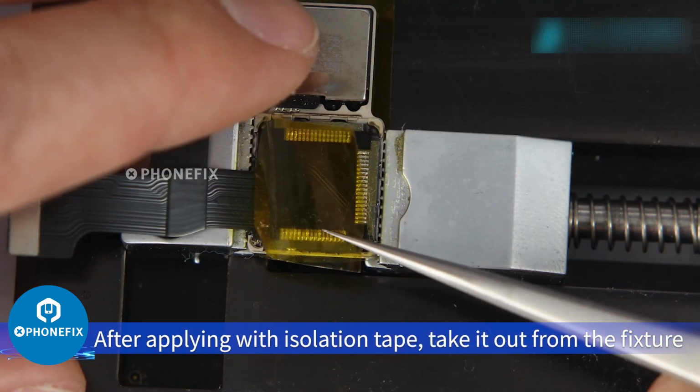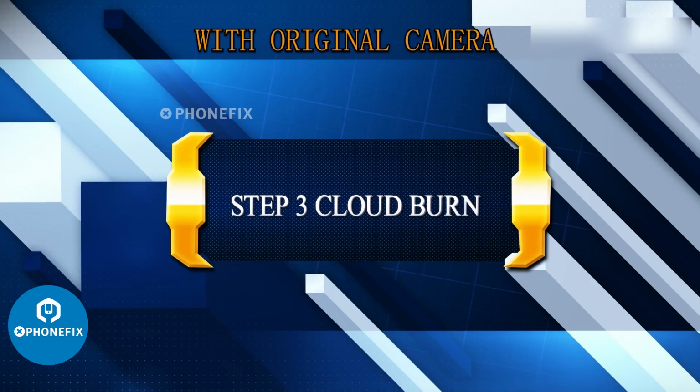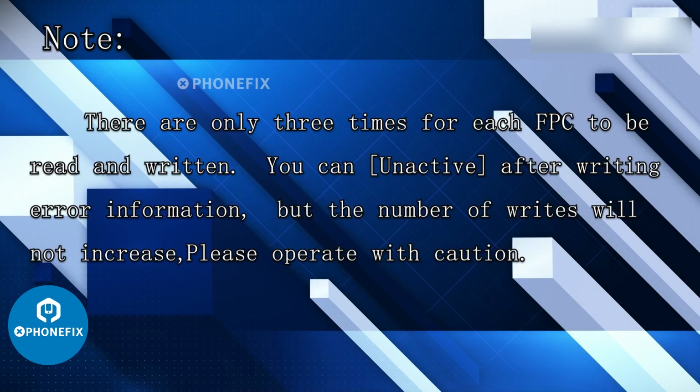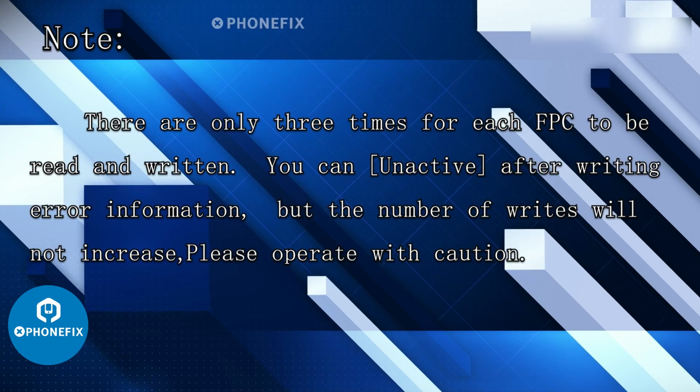After applying isolation tape, take it out from the fixture. Step 3. Cloud burn. Note: there are only 3 times for each FPC to be read and written.